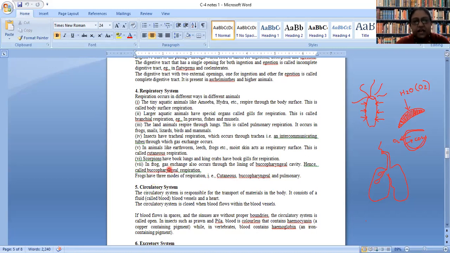So this area is full of blood vessels and they can have all these types of respiration.